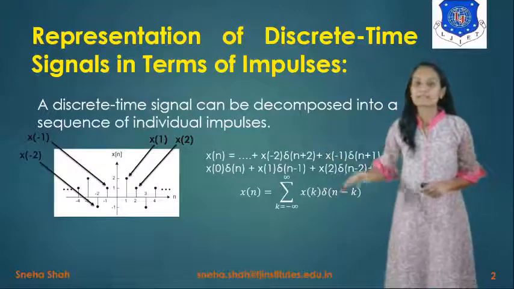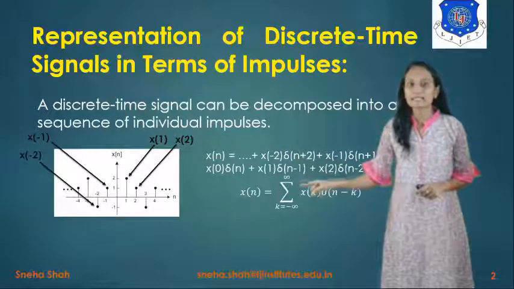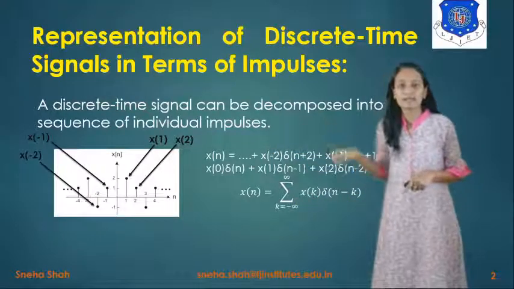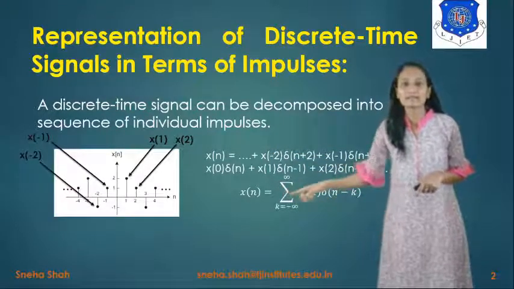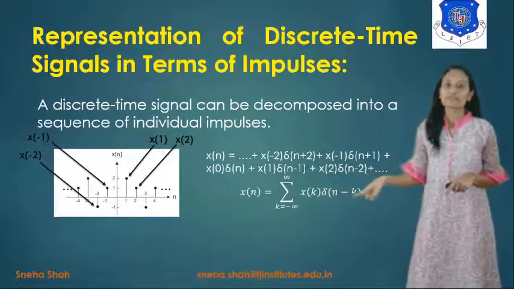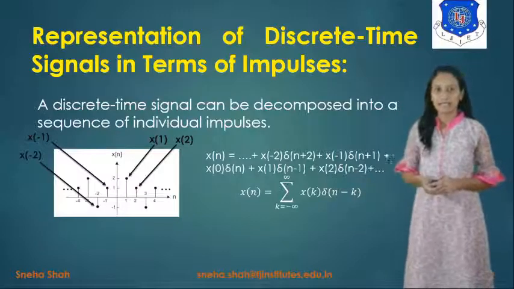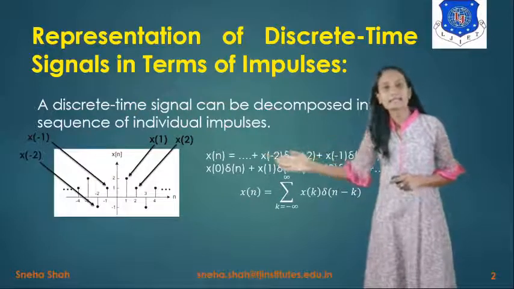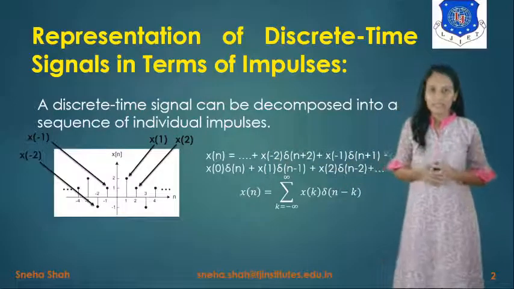This way we can decompose any discrete time signal into a number of individual impulses.